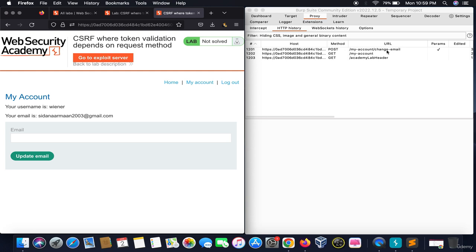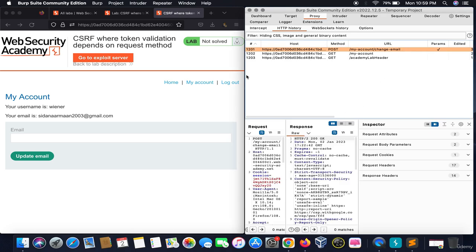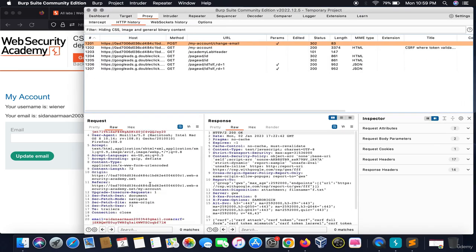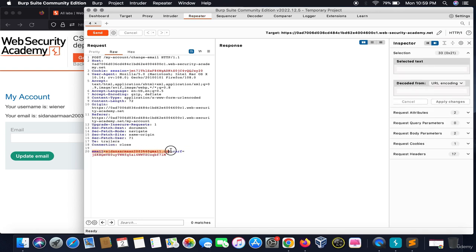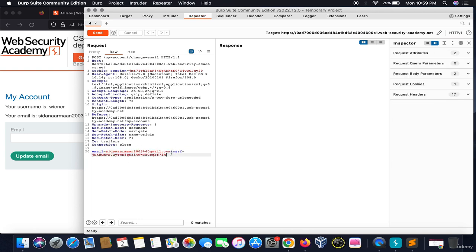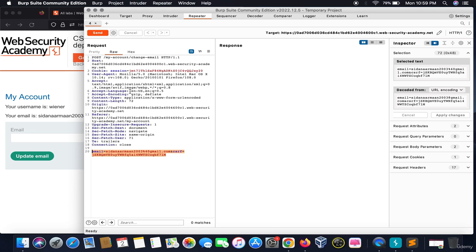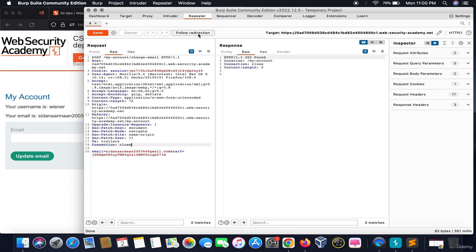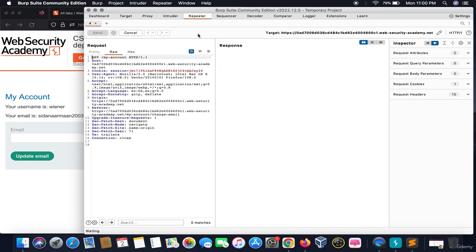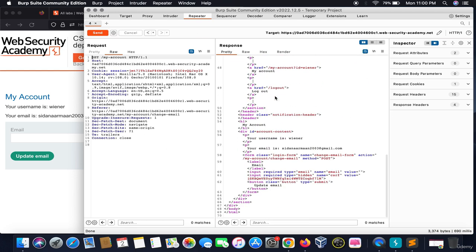Now there is only one request which contains the parameter, so I would see it. For further studying it, I would take this request to Repeater. In the earlier request there was no CSRF token to prevent it from CSRF attacks. But in this case, we have a CSRF token. On sending this request again, it gives me a 302 Found. On following the redirection, it doesn't give me anything, right?